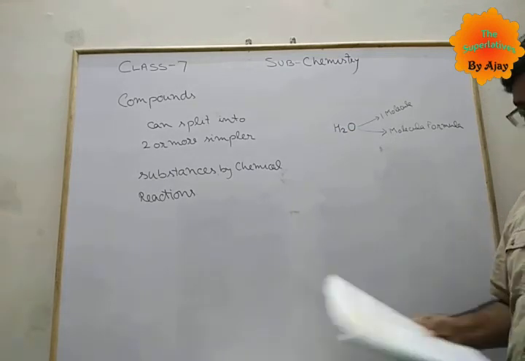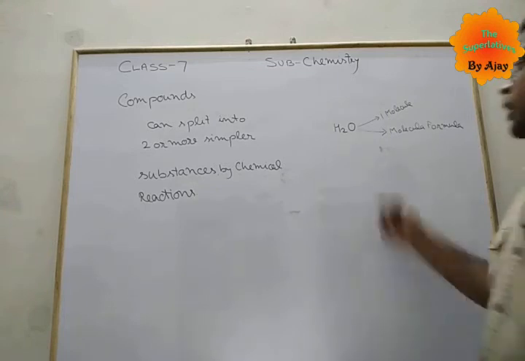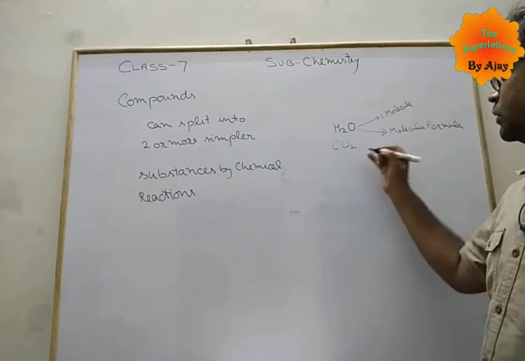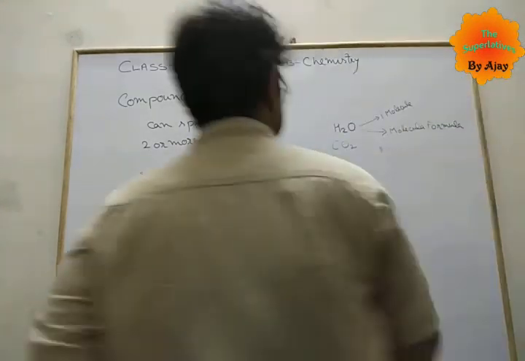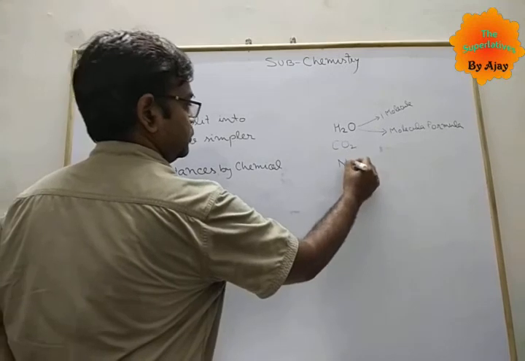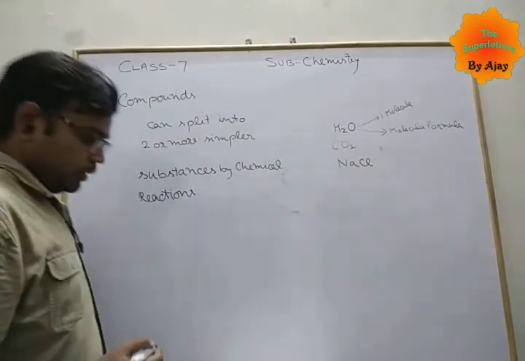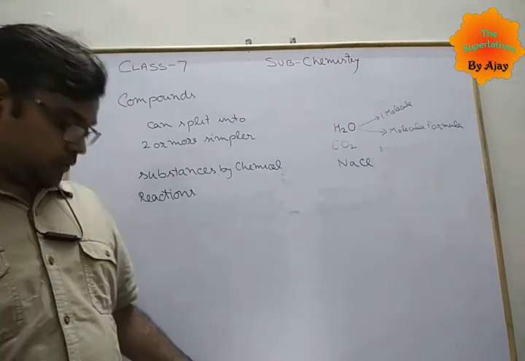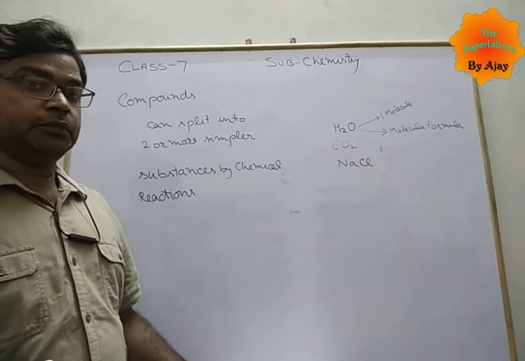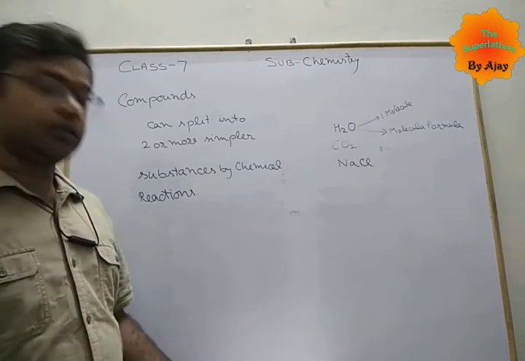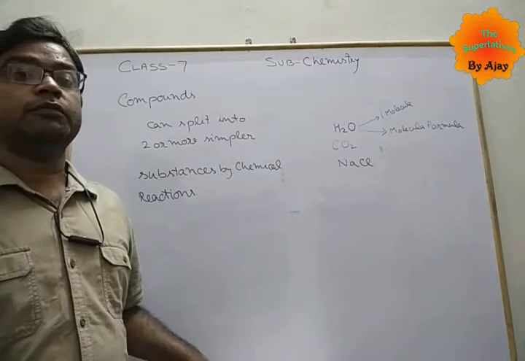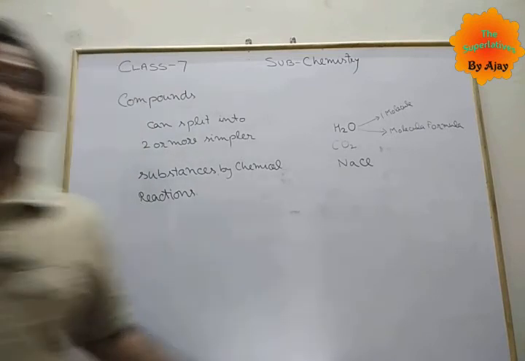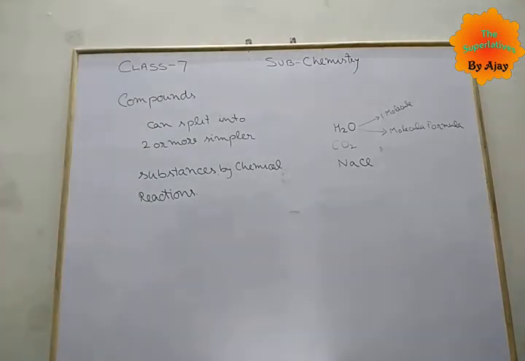Now there are many common compounds we know. Next one is carbon dioxide. Then we are taking salt, sodium chloride, and many more. In the book there is a table. You must learn this table, the table given in the book with formulas of compounds and elements. Now next we are going to discuss the characteristics of compounds.